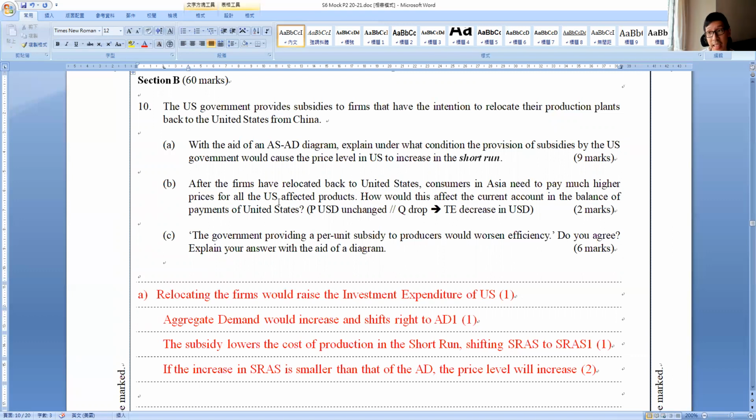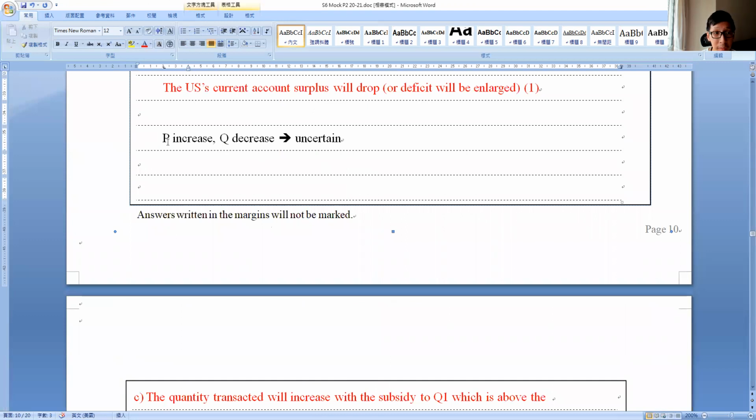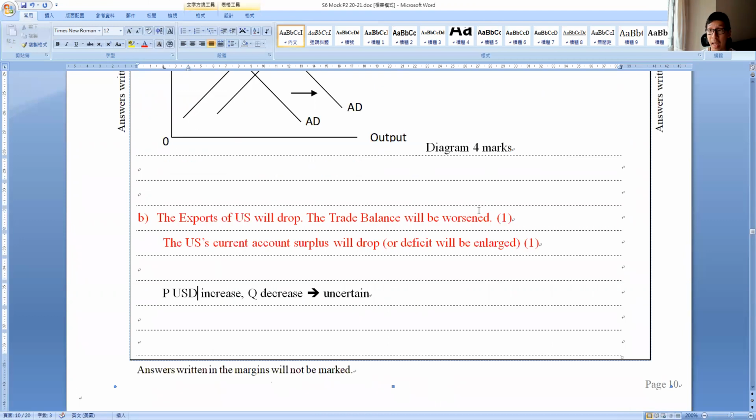Some of you explain that the price in USD would increase because the cost of production becomes higher. Then I will also accept your answer. You say P in terms of USD increases, quantity drops, therefore uncertain. Yes, I also accept this answer, only if you were able to explain that the cost of production for the US plants increased. Therefore, its product will become more expensive.